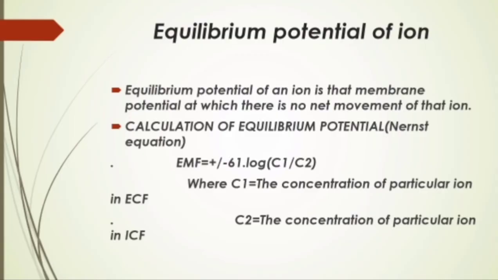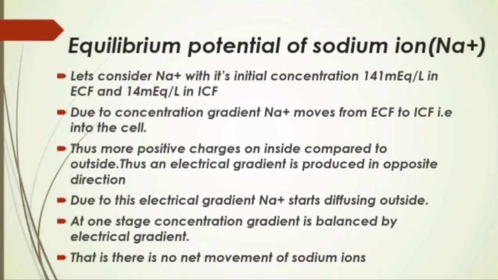Now let's talk about equilibrium potential of an ion. Equilibrium potential of an ion is a membrane potential at which there is no net movement of that ion. It can be calculated using Nernst equation. That is E is equal to plus or minus 61 log C1 by C2, where C1 is equal to the concentration of a particular ion in ECF, that is extracellular fluid, and C2 is equal to concentration of a particular ion in ICF, that is intracellular fluid.